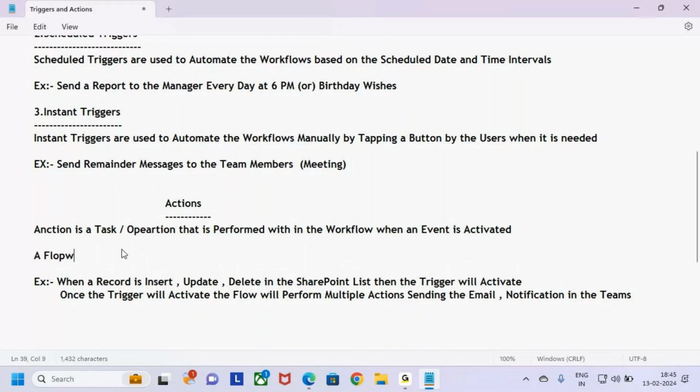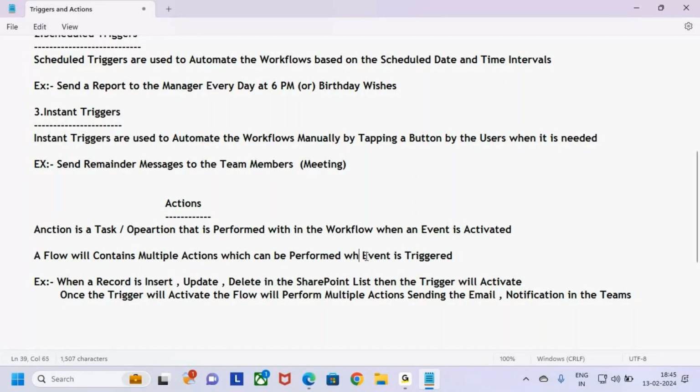A flow will contain multiple actions which can be performed when an event is triggered.